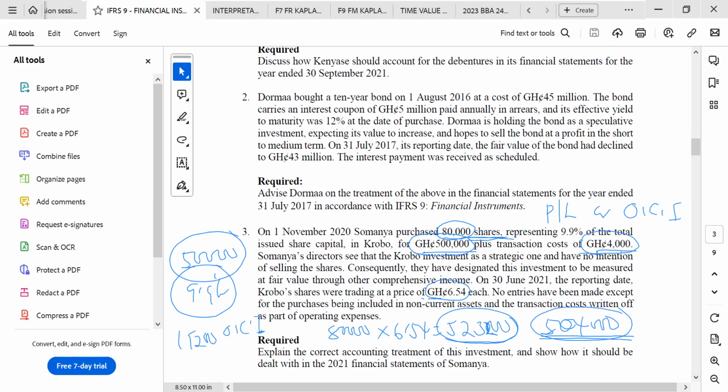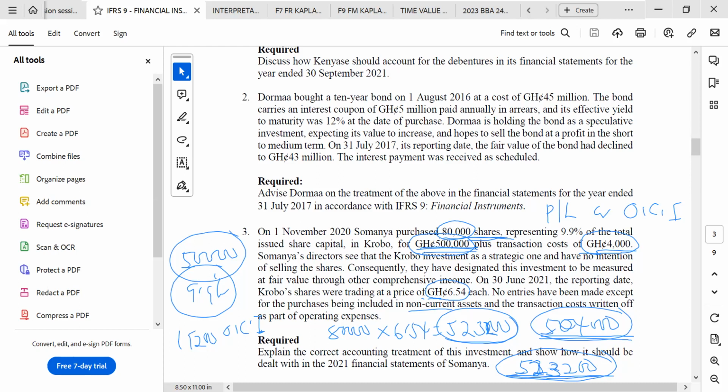Okay. So in the statement of financial position, you are going to show your financial asset at 523,200. This will be the value. So what you do now is that the transaction cost should be reversed, because transaction costs have to be capitalized. So you go and reverse your transaction cost in the profit or loss. But you can see that they say the non-current assets include the nominal value, which is 500,000. So you have to go and increase it by 23,200. That is all. So you just explain how this should be done.